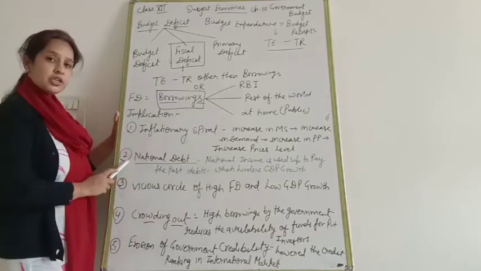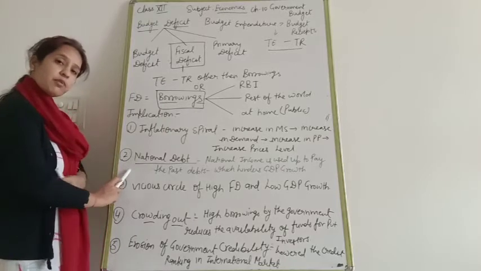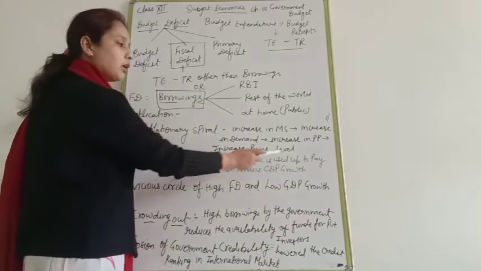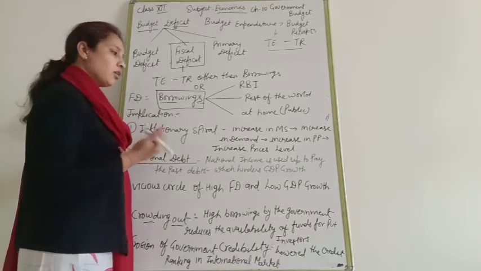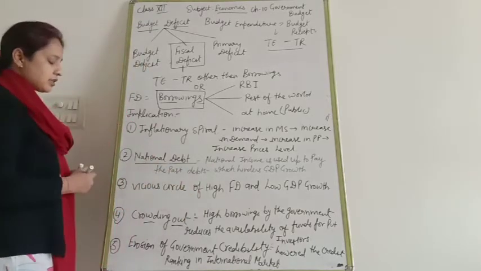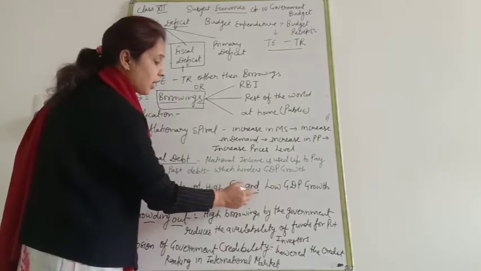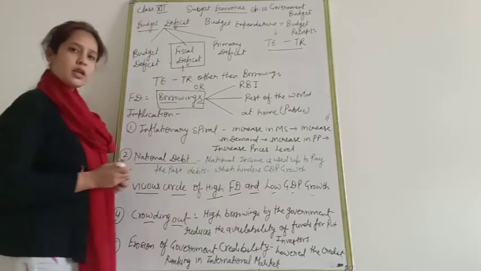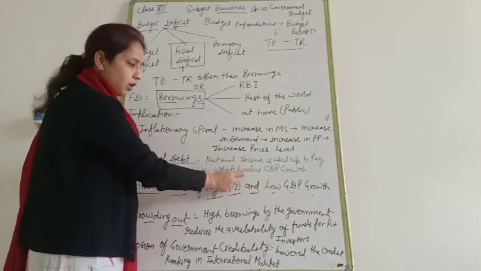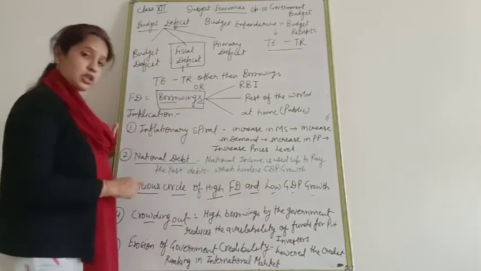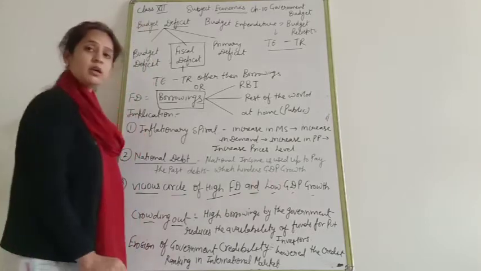When the government takes borrowing, it definitely creates national debt, and most of the income is used to pay the national debt, which hinders the GDP growth rate. Next is the vicious circle of high fiscal deficit and low GDP growth. When there are high borrowings, there will be low GDP growth. When there is a high fiscal deficit, then definitely there will be low GDP.